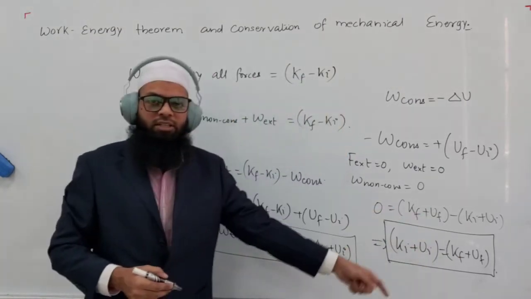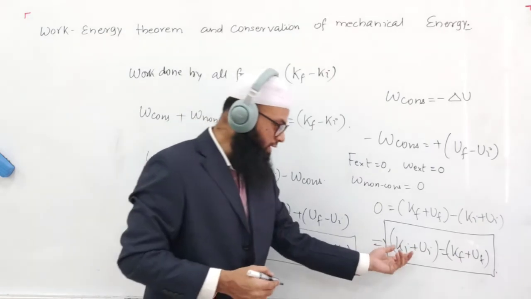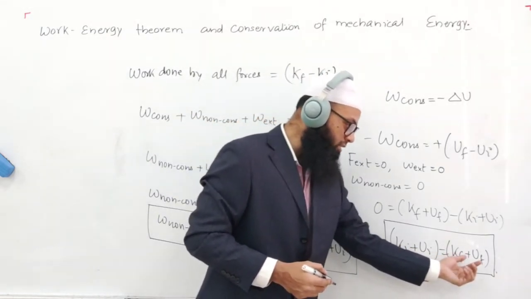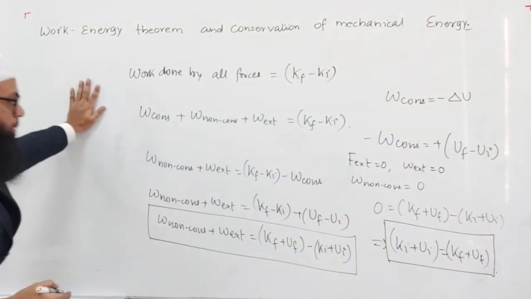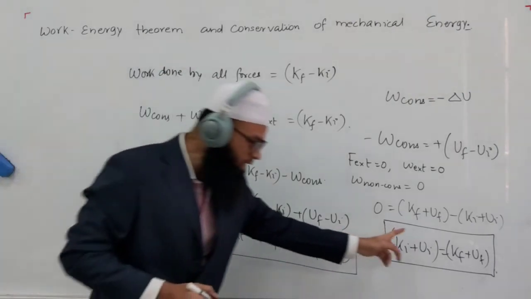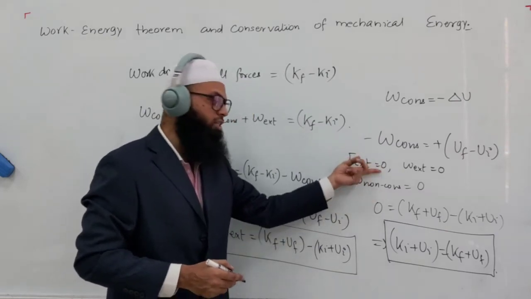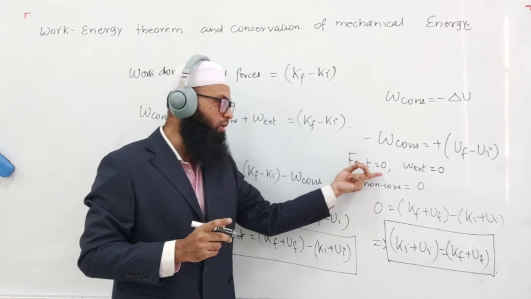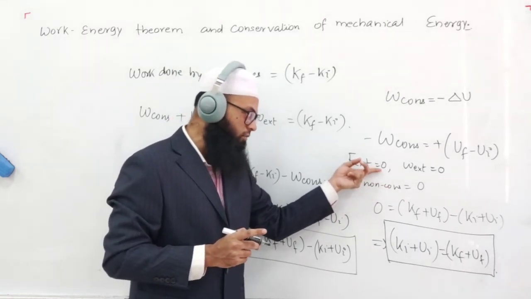Mechanical energy is nothing but the sum of kinetic and potential energy at a given point. So at the initial point, it is kinetic energy plus potential energy, and at the final point, it is Kf plus Uf. Now I can deduce a conclusion from it: mechanical energy is conserved only when there is no non-conservative force and no external force.